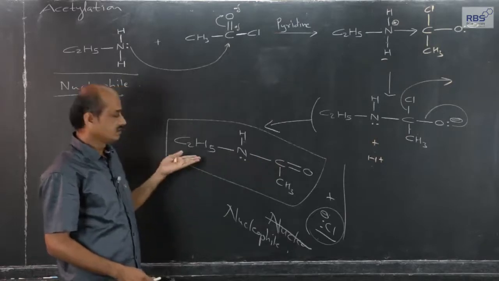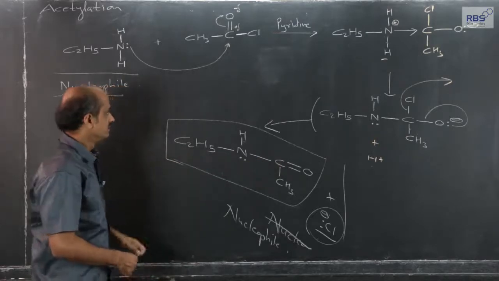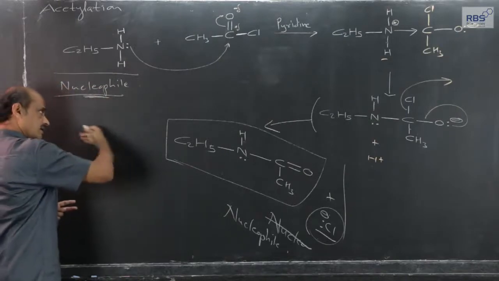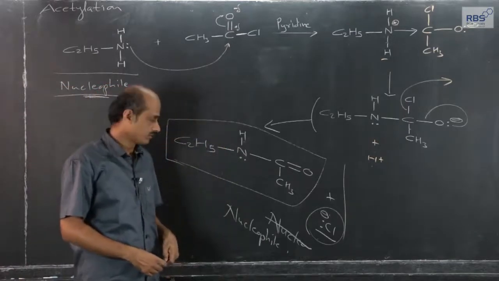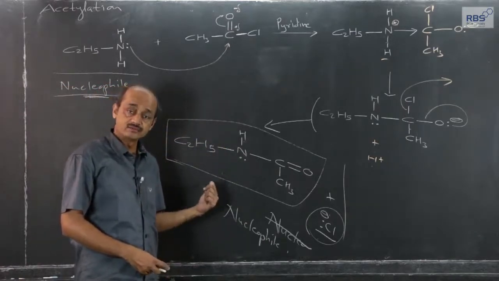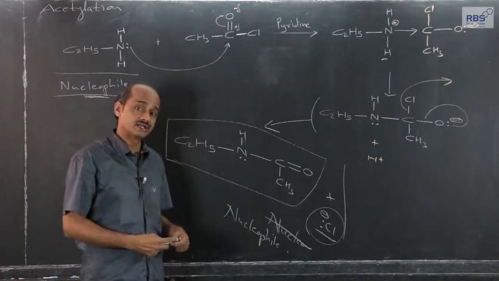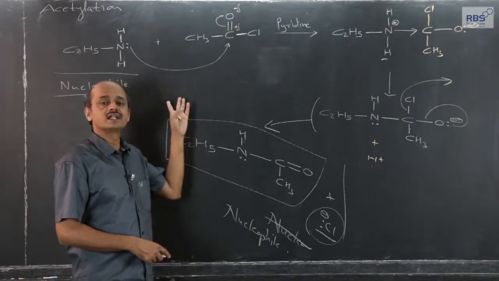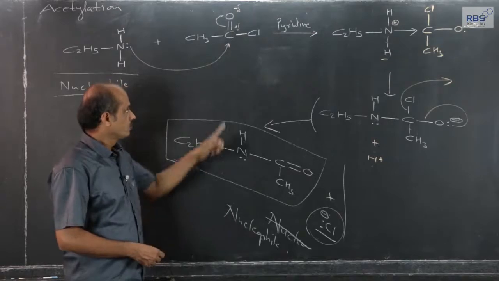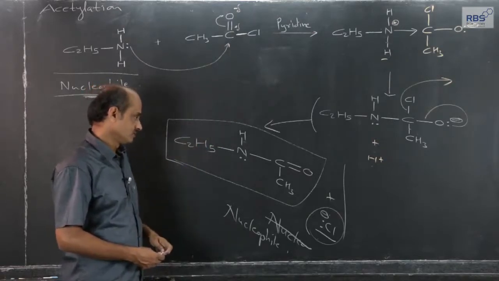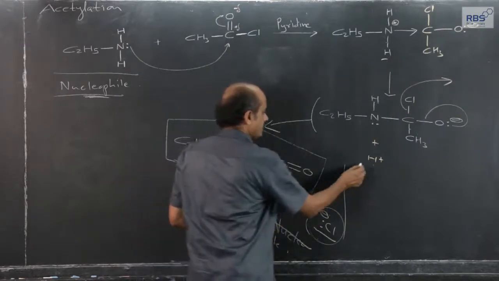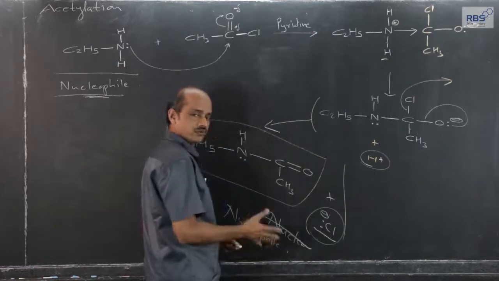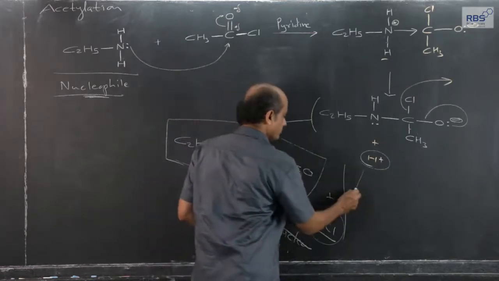So, this is acetylation, but in this acetylation, the mechanism, nucleophile plays a part, attack of amine in the form of nucleophile, and ultimately chlorine gets removed in the form of nucleophile. This is a different mechanism; earlier, aromatic compound and acetyl chloride, it was electrophilic substitution. This is nucleophilic attack and removal of nucleophile. Why is pyridine used? Now, chlorine which in the last step comes out in the form of Cl minus ions, and hydrogen which was removed in the form of H plus ions, ultimately they form HCl.